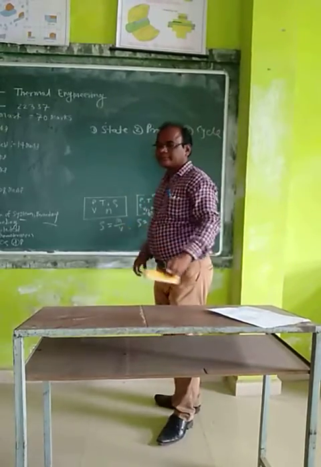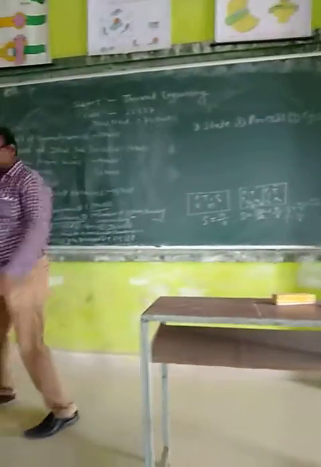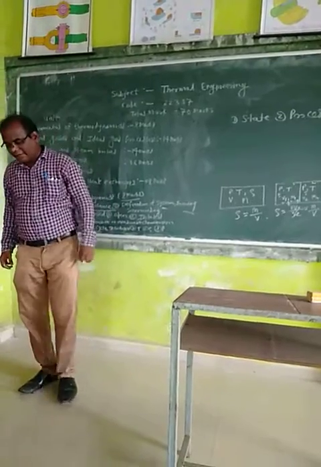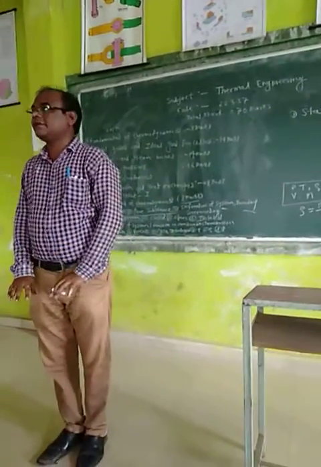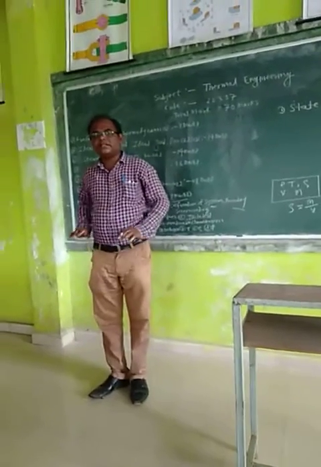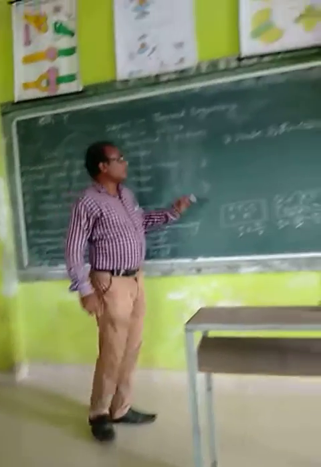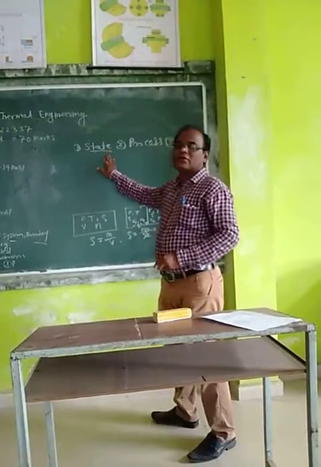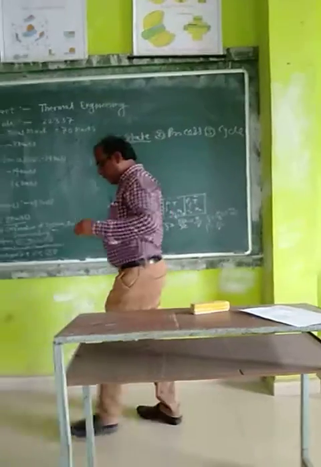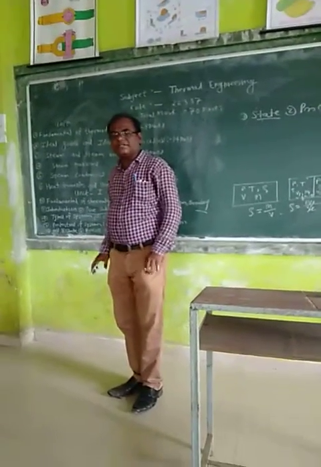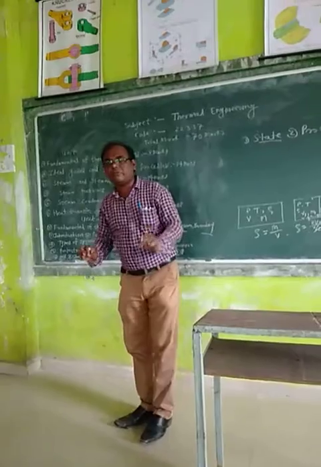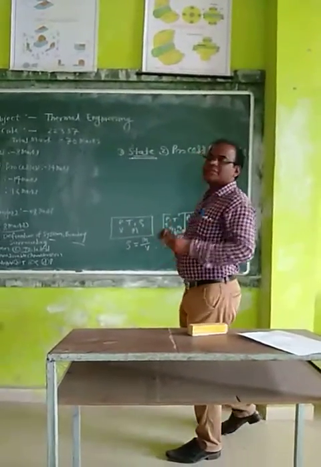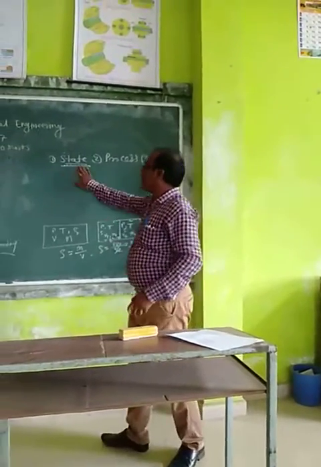Now state means, suppose I am here. Now this is the condition. This is my first condition. Now I travel from this to here, and this is my second condition. Means I stand here, this is the condition. Therefore, this condition is called a state. State means the condition of the system at a particular moment is called a state.